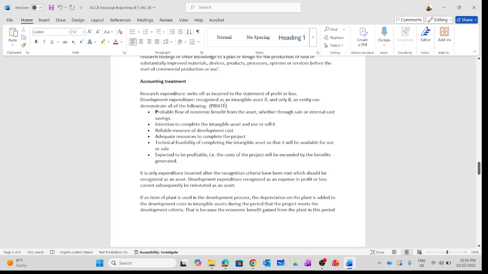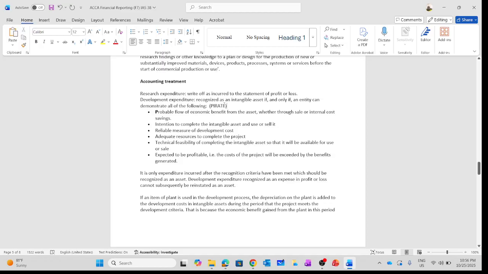You need to look at the question and relate it to these conditions to ensure that they are in the same direction. So you need to notice as well. It is only expenditure incurred after the completion criteria have been met, which should be recognized as an asset. After the criteria, that is the time we are going to capitalize the development expenditure.